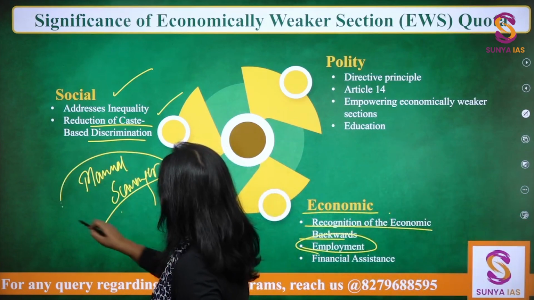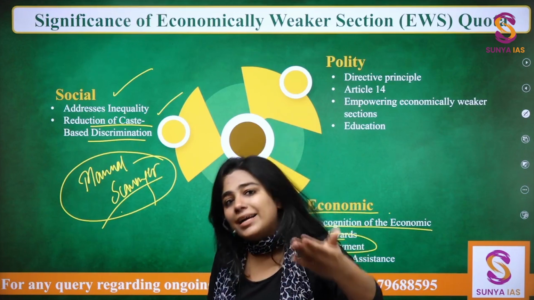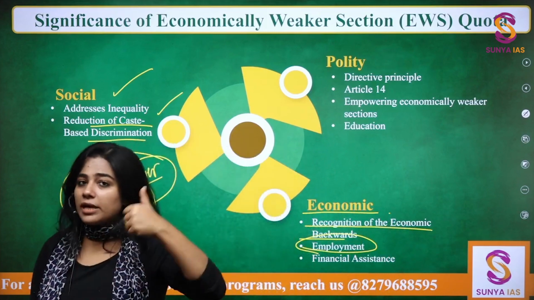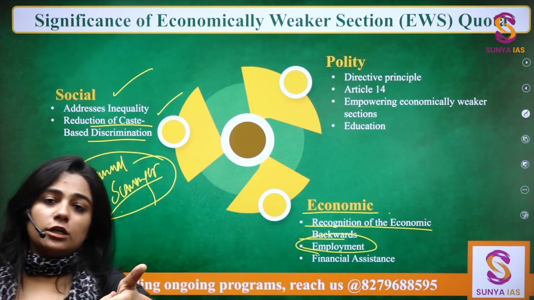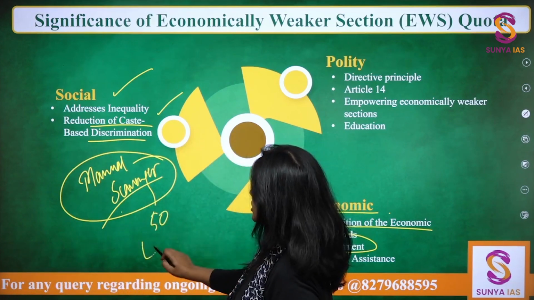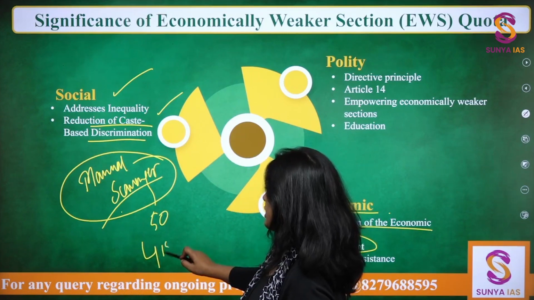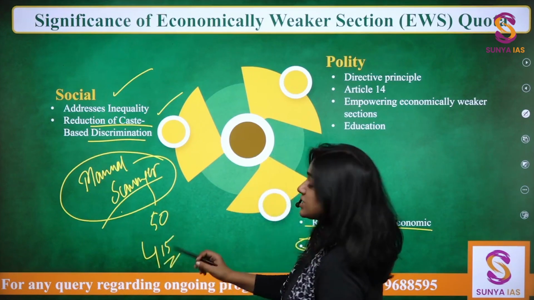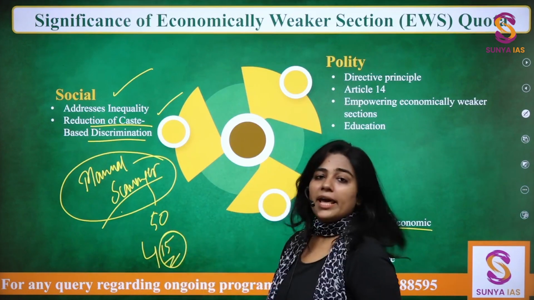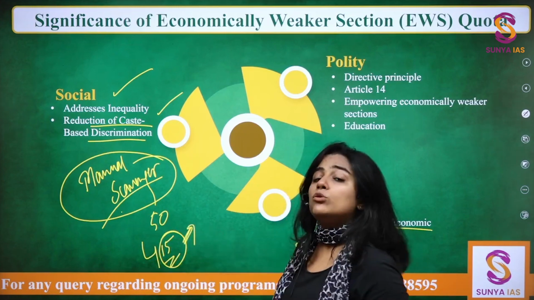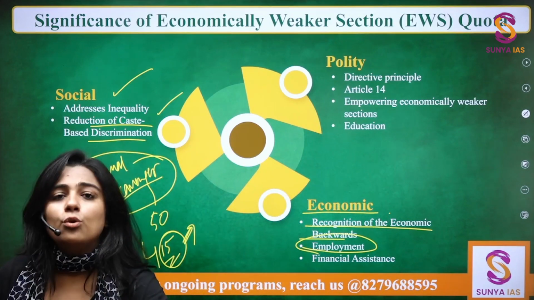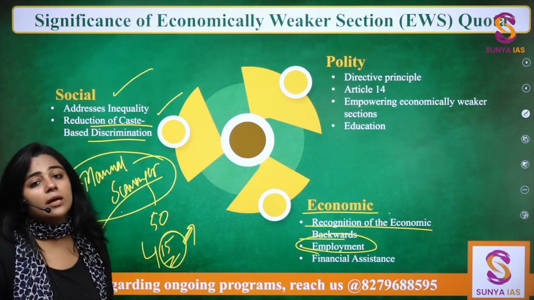So if these manual scavengers, some of them might be from the unreserved category also, they don't have the education, they don't have the reservation also, so their kids, maybe a 50-year-old manual scavenger, his or her daughter might be 15 years old or something, just about to enter the college system, है ना, गवर्नमेंट स्कूल में पढ़ाई करी, आरटी के अंडर पढ़ाई तो कर ली, but then eventually you have to go to college and you don't have a caste certificate, but then you do have some of the benefits of EWS criteria.